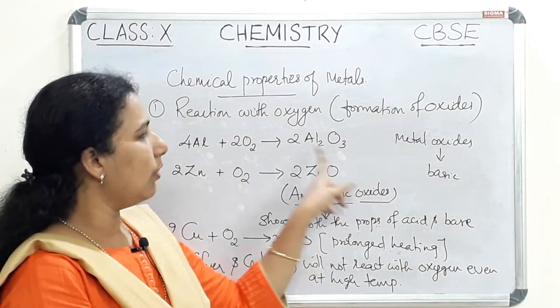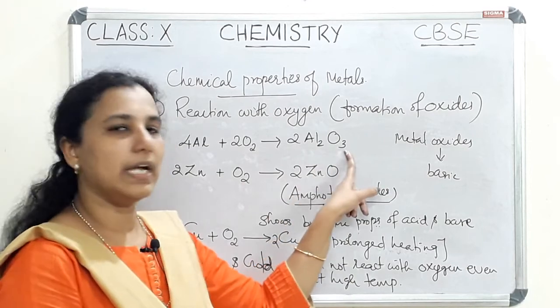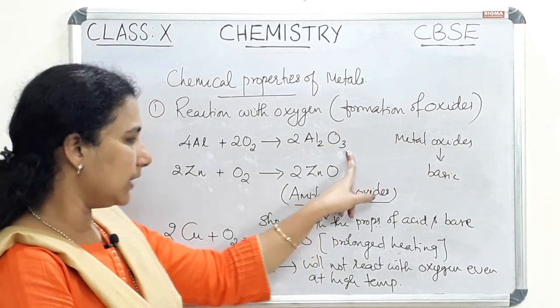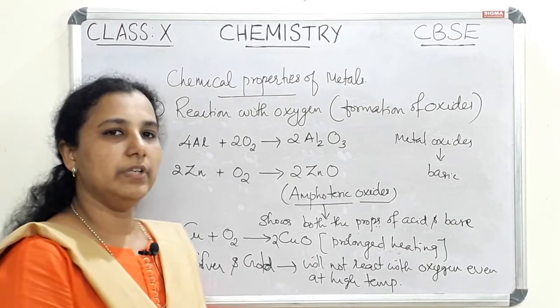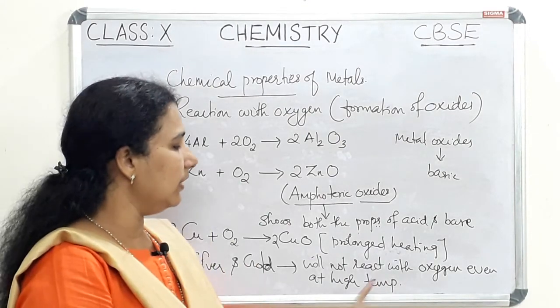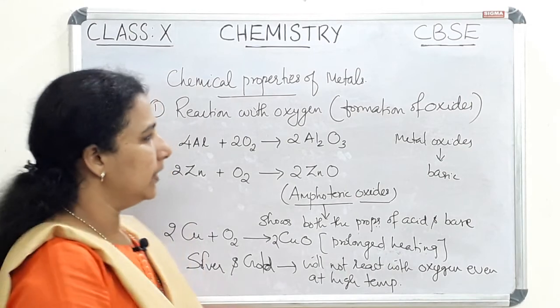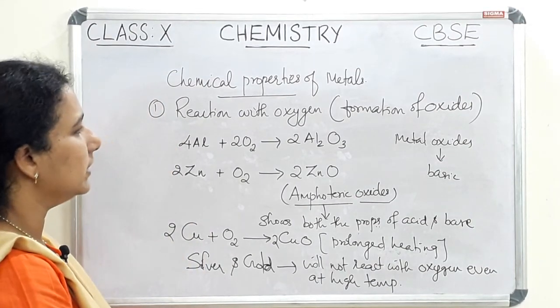So metal and oxygen combine to form metal oxide in most of the cases. But in the case of silver and gold, they will not react with oxygen even at a high temperature. This is about the reaction with oxygen.